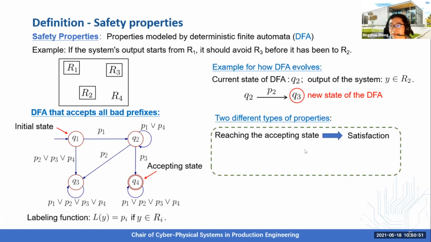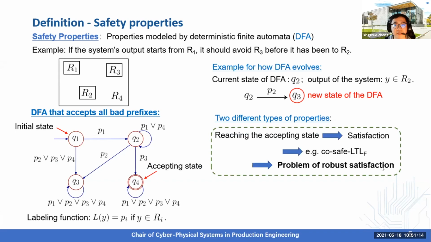For some properties, reaching the accepting state means satisfaction, for example those that can be modeled by co-safe linear temporal logic on finite traces. The satisfaction of this kind of property can be verified in terms of finite traces. Accordingly, we focus on the problem of robust satisfaction, with which we want to find a lower bound for satisfaction regarding this kind of property.